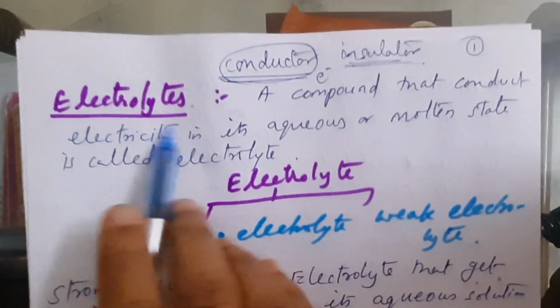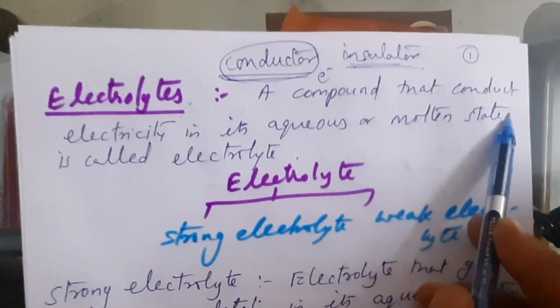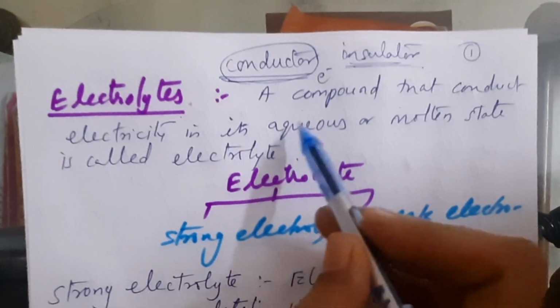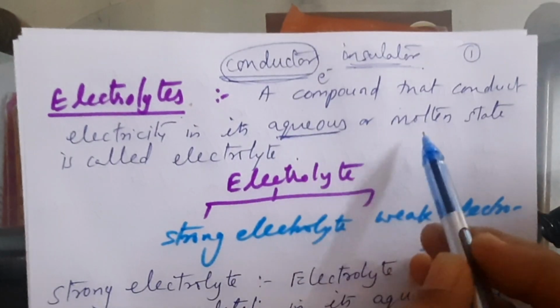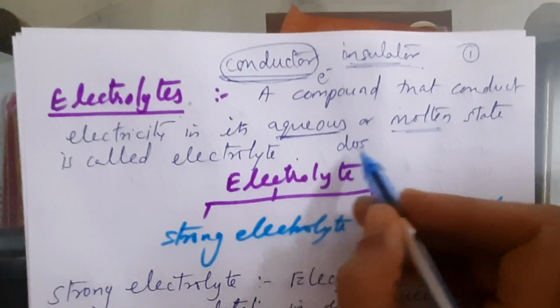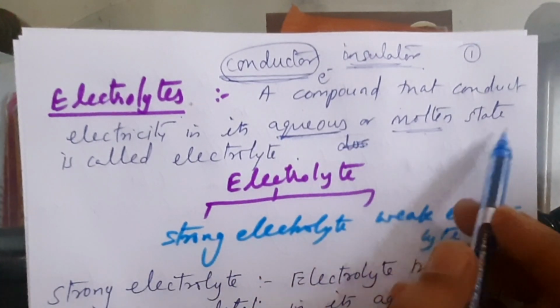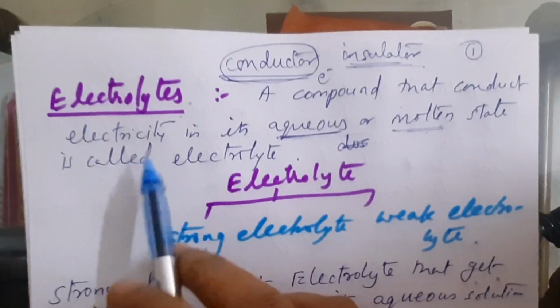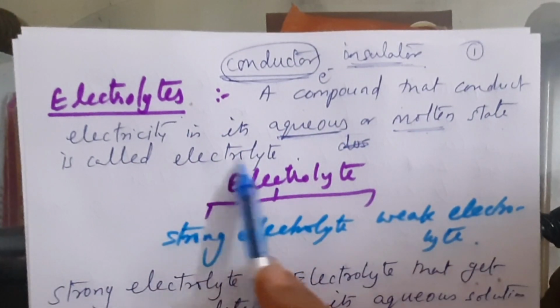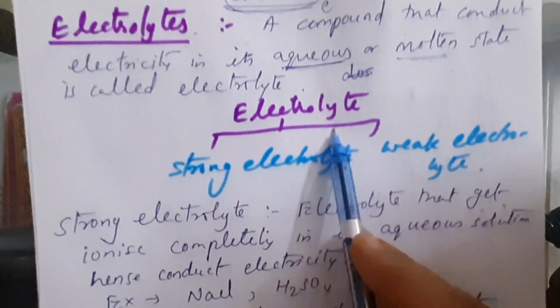What are electrolytes? This is the new topic for you. A compound that conducts electricity in its aqueous or molten state. What is the meaning of aqueous? When it is dissolved in water, we call it the aqueous state. So electrolytes are compounds that conduct electricity in their aqueous or molten state. Electrolytes are of two types.